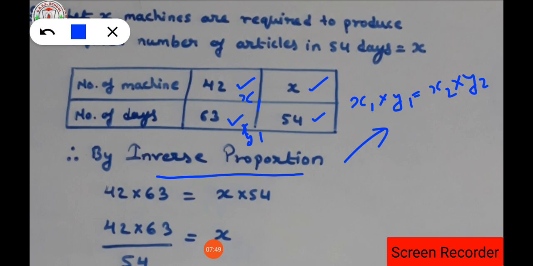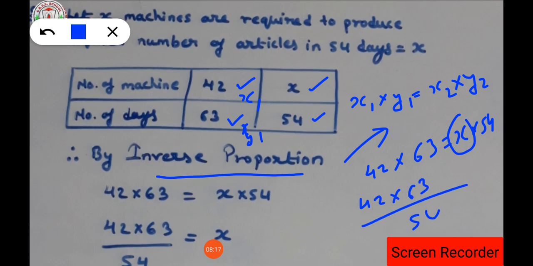Now x1 is 42, into y1 which is 63, equals 42 into 63, is equal to x2 which is x, into y2 which is 54, isn't it? Now we have to find the value of x, so 42 into 63 upon 54 is equal to x.